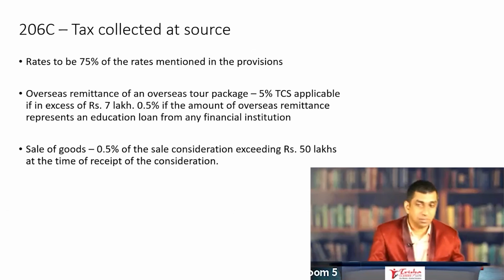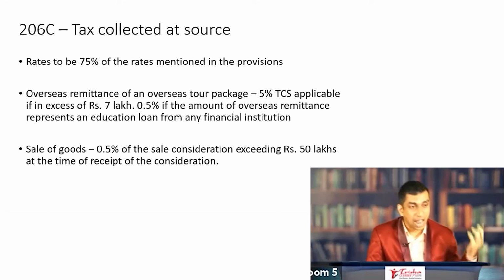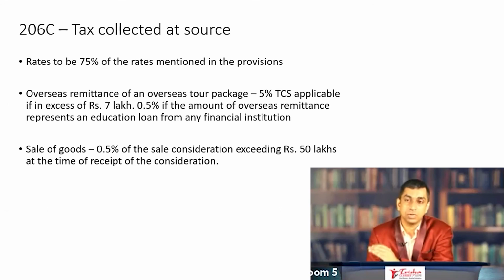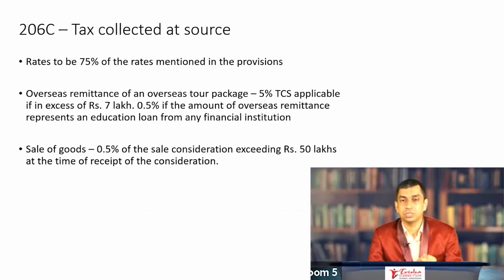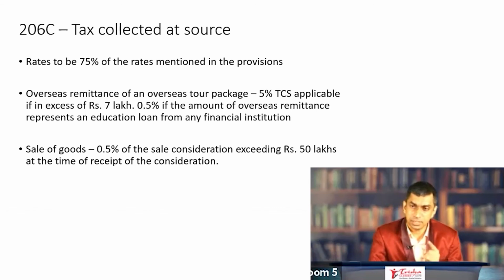studying and the parent has taken an education loan and amounts are repatriated to meet the cost of education or the cost of stay of the son or daughter. If that remittance crosses 7 lakh rupees, then 0.5% TCS is applicable to this particular transaction. This is a new change introduced by Finance Act 2020.